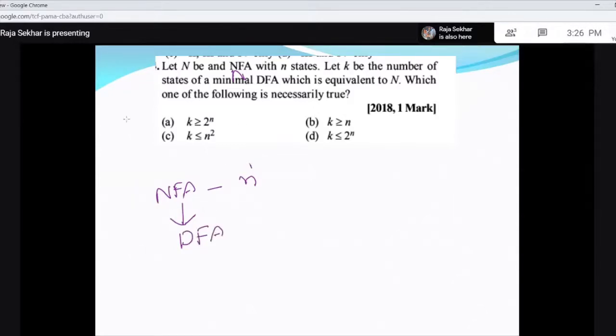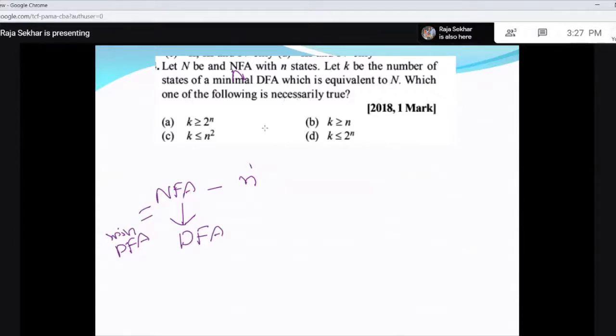In other words, there is a minimal DFA equivalent to this NFA, and it has the minimum number of states. So which one of the following is necessarily true?